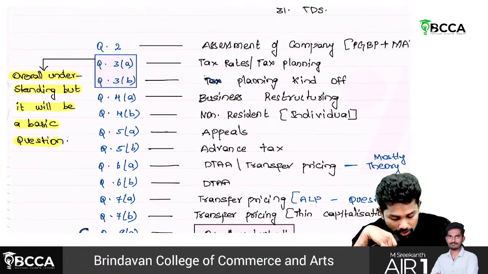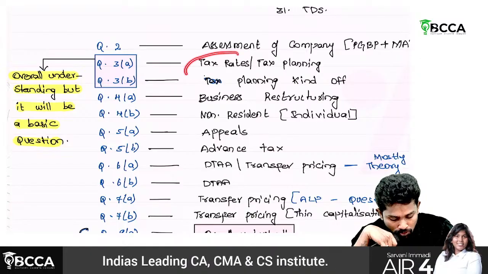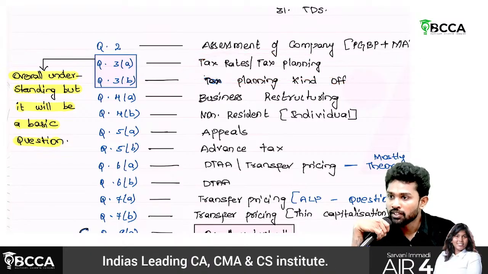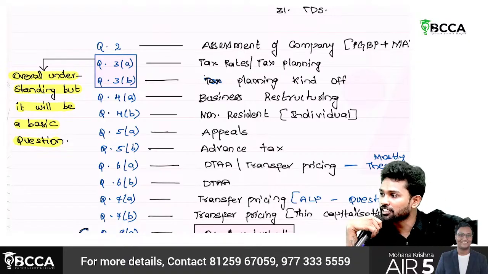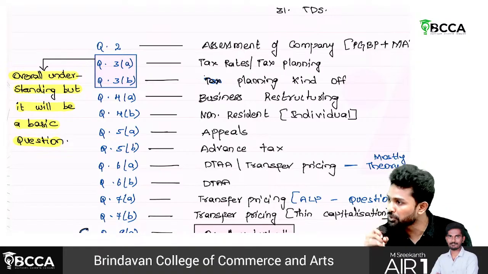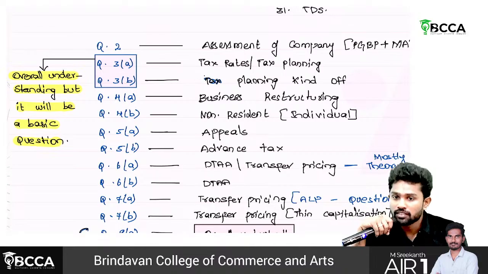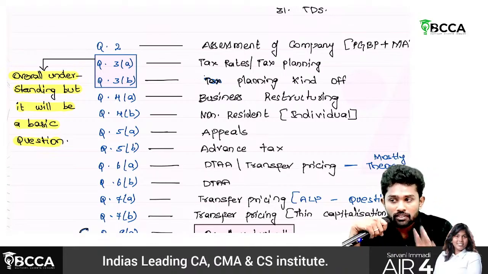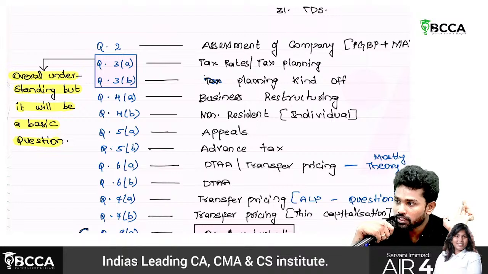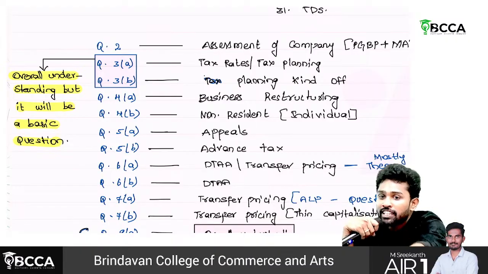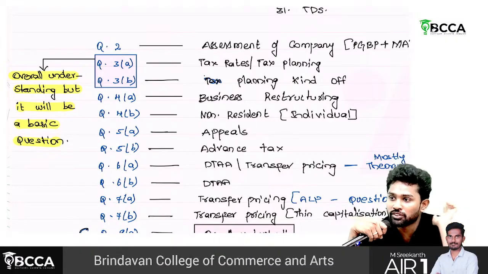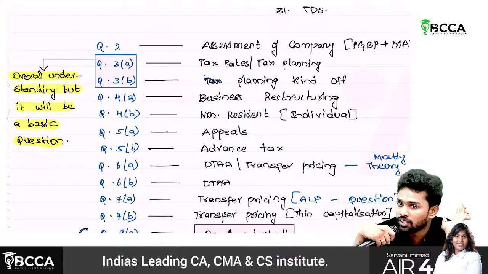Okay, 3A and 3B. Both the questions will be that kind of thing only. We cannot specifically say this is on salaries, this is on capital gains, but you should have an overall understanding to write 3A and 3B. Fundamentally they are easy questions only. But we cannot tell in the workbook sources or the material sources that from these 4 questions it will come, or from these 5 questions it will come. Such kind of prediction we cannot do.